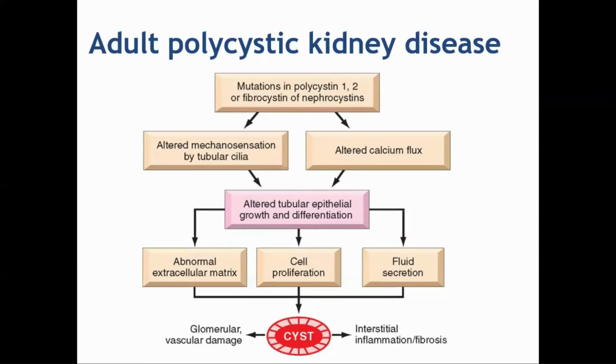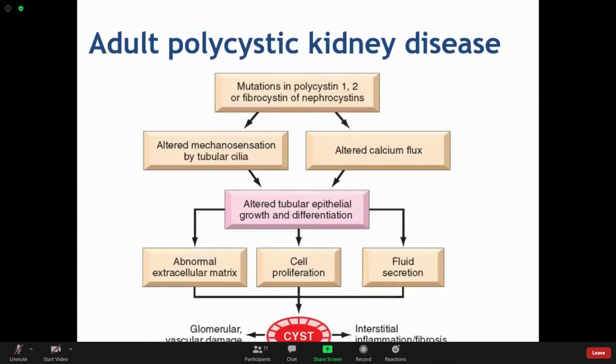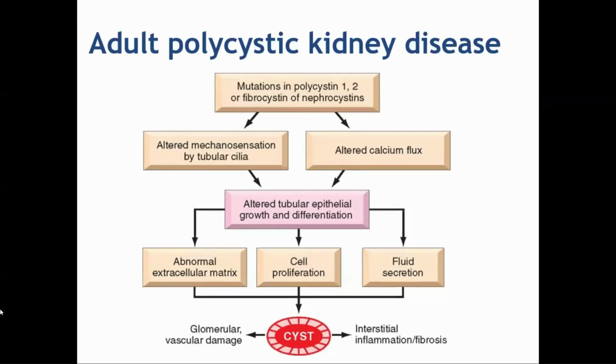It is not so simple, but you should remember that there is a mutation in the polycystin 1 or 2 gene, that is PKD1 and 2, the polycystin protein. Similarly, PKHD is in the recessive, and that protein is fibrocystin. So both lead to altered mechanosensation, that is the mechanical sensor of the tubular cilia.